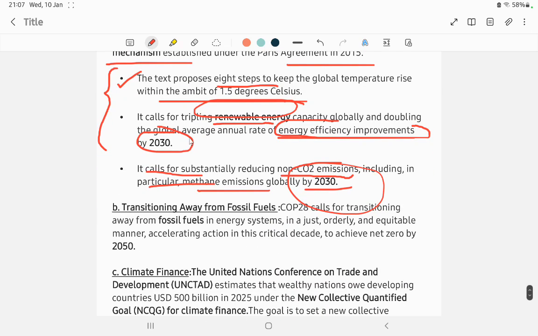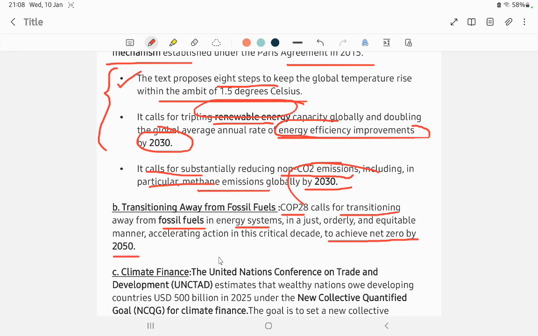Next, transitioning away from fossil fuel. So fossil fuel is to be replaced with renewable energy. So COP28 says to transition from fossil fuels to renewable energy to achieve net zero by 2050.